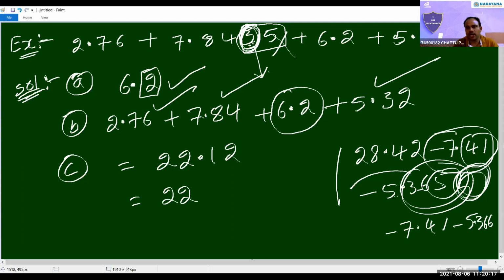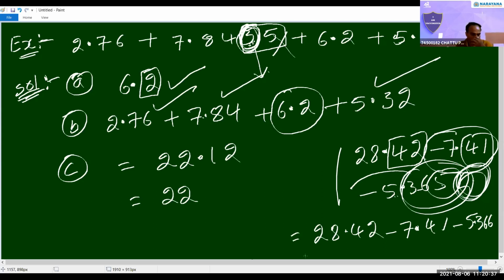Right. So here, 28.42. After the decimal point, how many digits are there? Two digits only, so no need to modify. Then solve this one and you will get the answer. Again, in the answer also, after the decimal point, two digits should be there. That's all. Addition and subtraction, same rules, no difference.